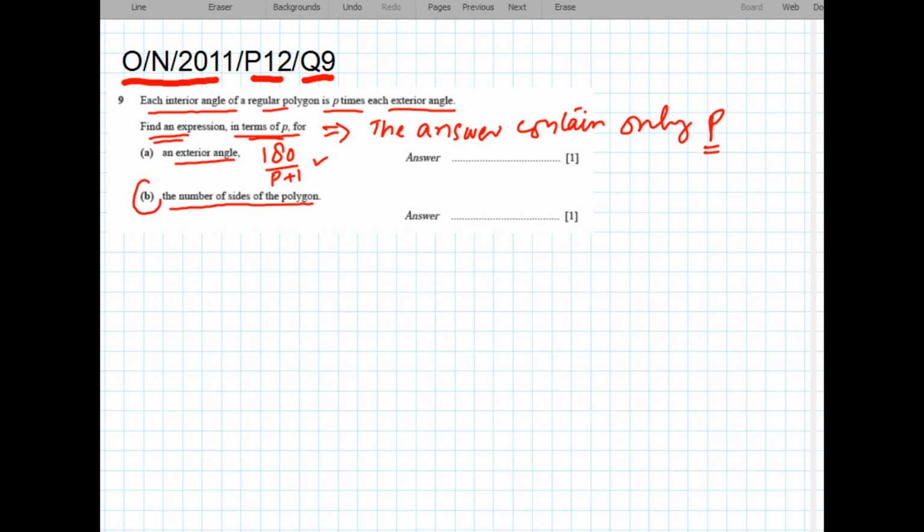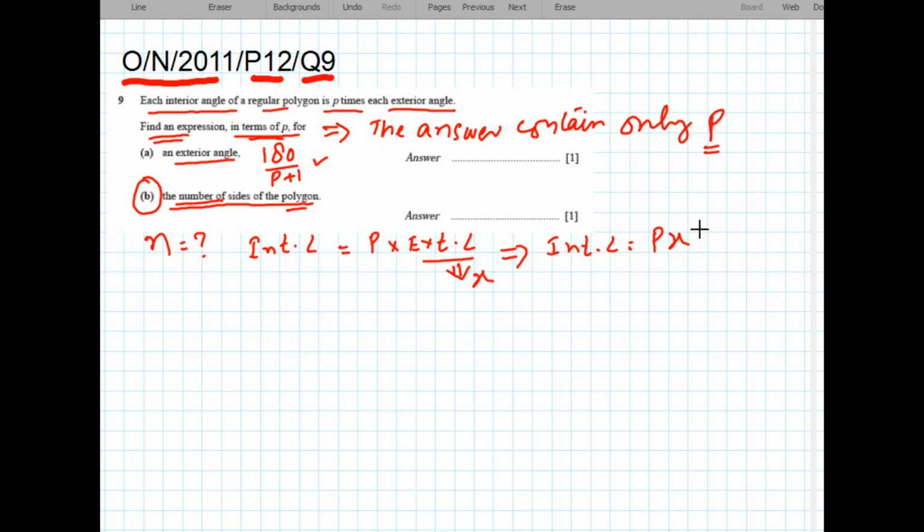Now part B, the number of sides of the polygon. Interior angle is equal to p times exterior angle, that is given. Let exterior angle be equal to x, so interior angle is equal to p times x. Each interior angle, as we know, is equal to n minus 2 multiplied by 180 divided by n.